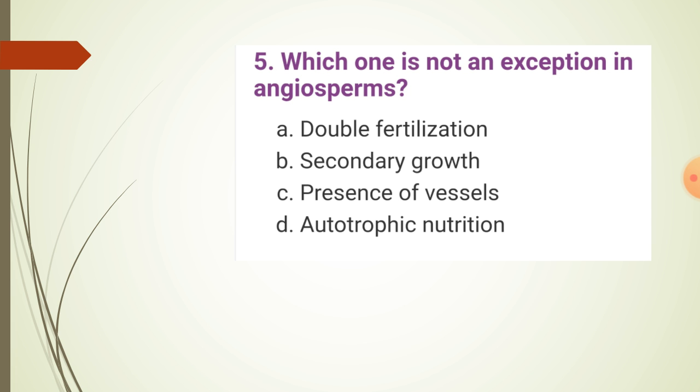Which one is not an exception in angiosperms? Option A double fertilization, B secondary growth, option C presence of vessels, option D autotrophic nutrition. Yes, the answer is autotrophic nutrition. It is not an exception because they have chlorophyll pigment, they carry out photosynthesis, and they are not dependent on any other media for the production of their food.